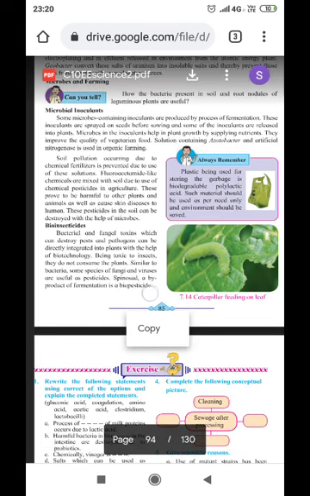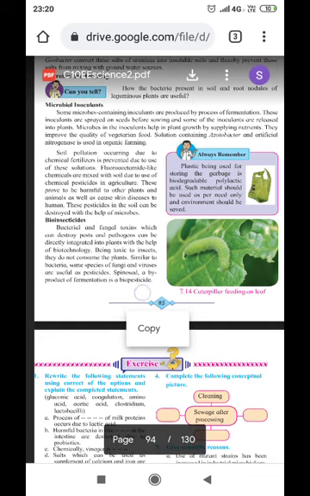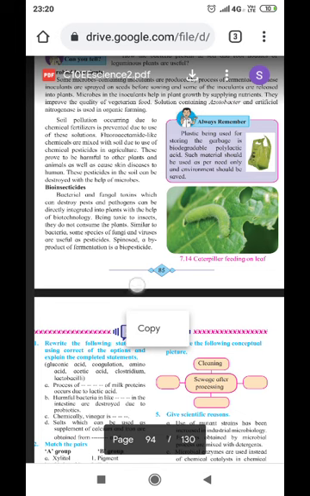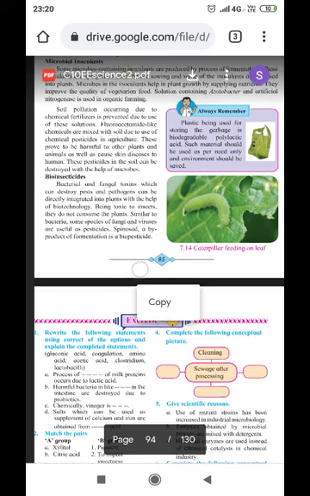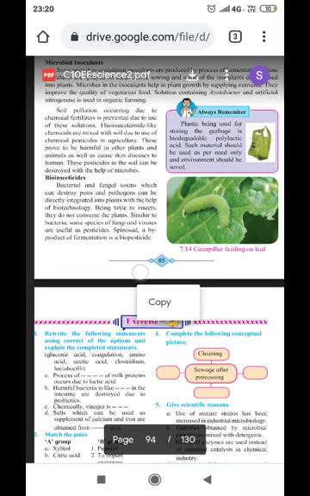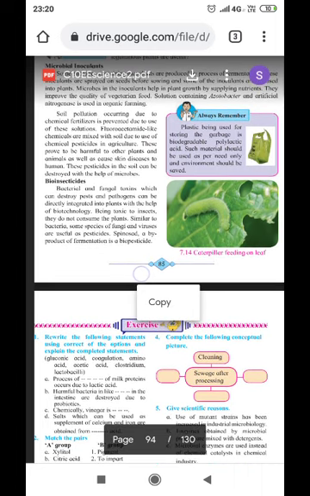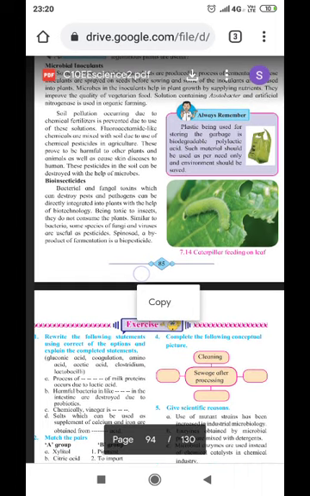The last part of this lesson is bioinsecticides. Instead of using insecticides and pesticides to protect the crops, now bioinsecticides can be used. It will not affect the crops, nor will it affect the soil. So how is it being done? Let's see. Bacterial and fungal toxins, which can destroy pests and pathogens, can be directly integrated into the plants with the help of biotechnology.